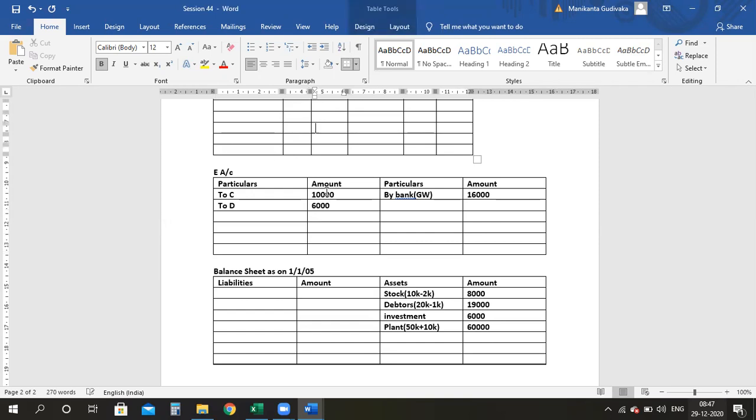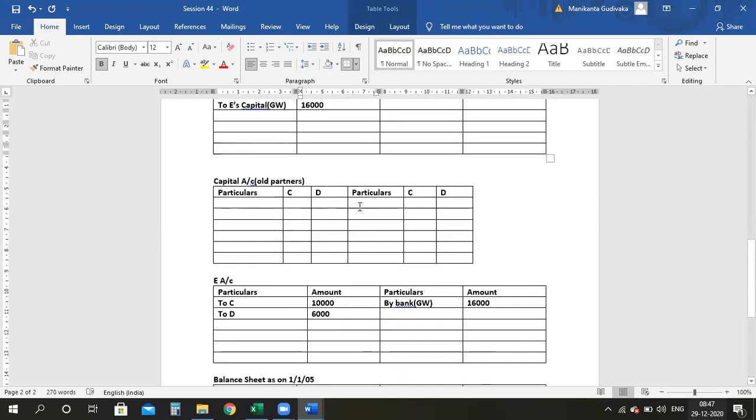Are we clear, everyone? To complete the double entry, we have to start by taking the opening capitals by balance brought down. Here, the opening capital of C is how much? 40,000. And for D, it is 20,000. And also take by E. How much is that? 10,000 and 6,000. I divided that also.